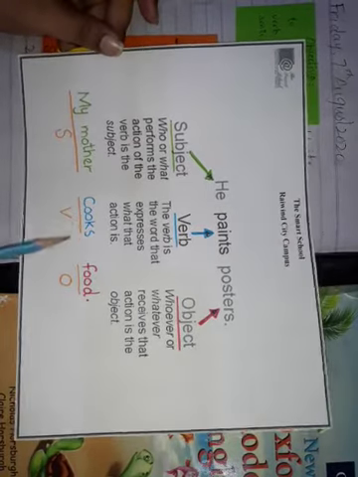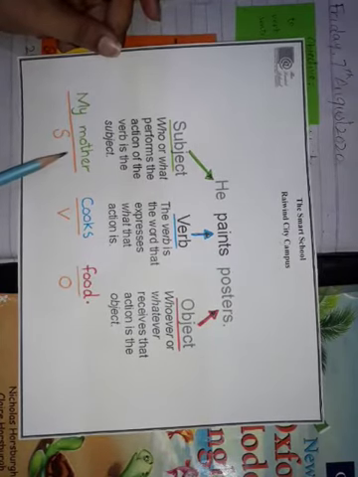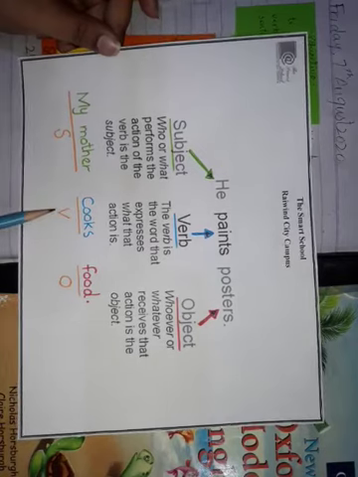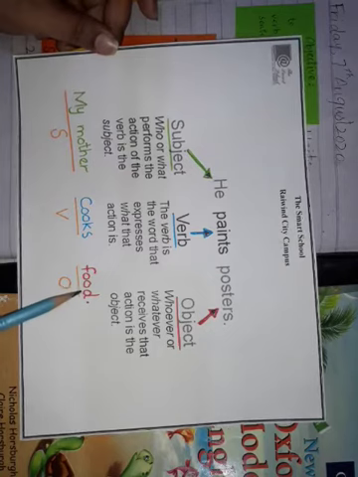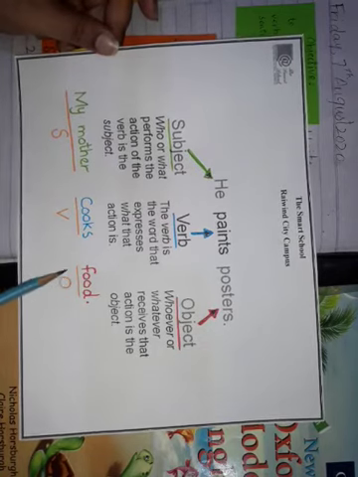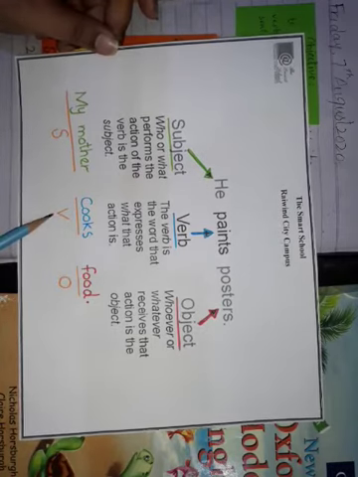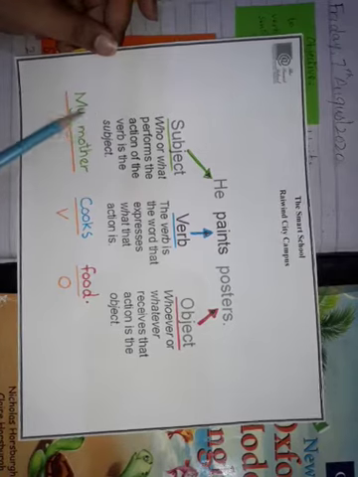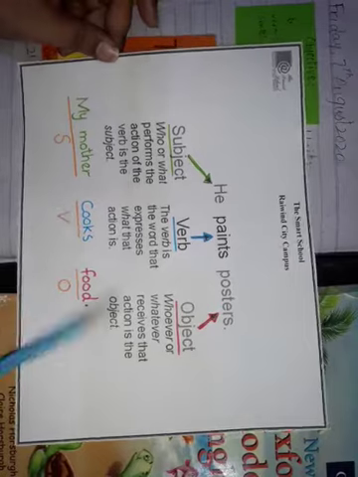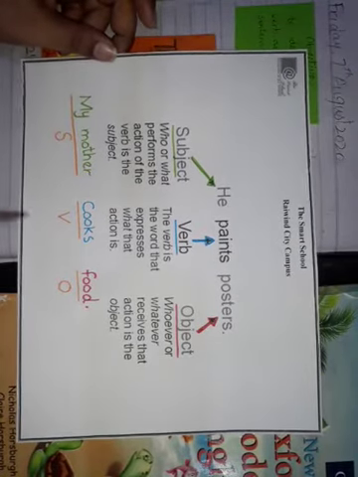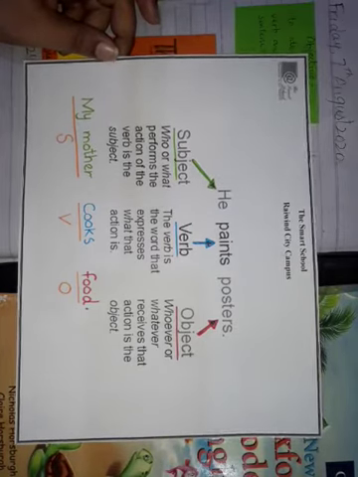My mother cooks food. My mother is the subject, who is the performer of some action. Cooks is the verb, and food is the object on which the action has been done. Food is a thing that receives the action, cooks is the verb, and the subject, who is the doer of this action, who is the performer? Yes, my mother. And you can see the sequence will remain the same. ऐसा नहीं हो सकता कि आप इसको shuffle कर सकें.